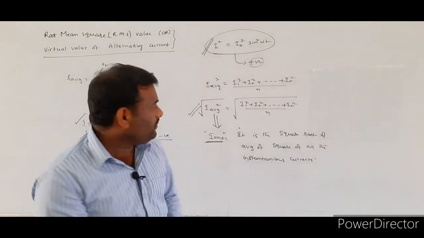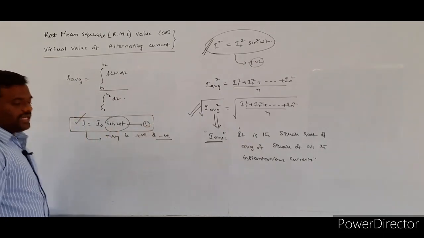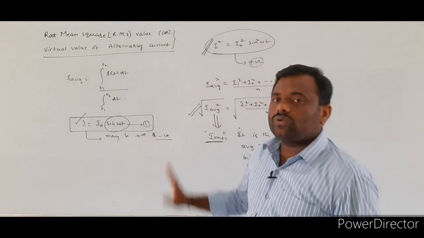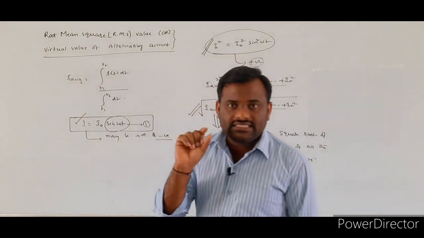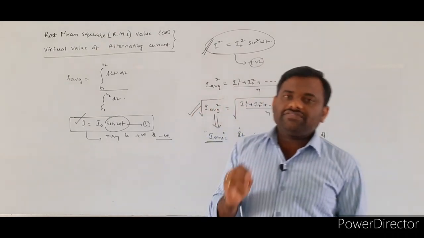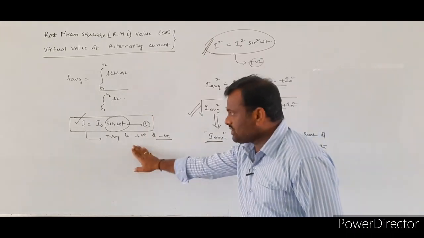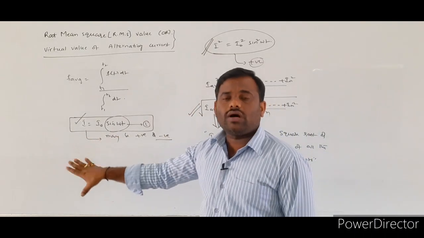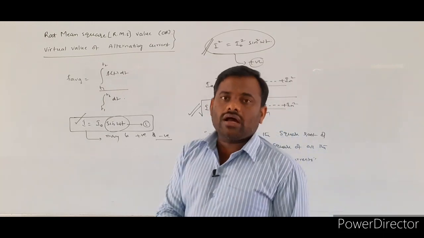Once again, if you take the instantaneous current, what is the general expression for the instantaneous current? I is equal to I naught sin omega t. So the value of the instantaneous current changes with respect to the sine function. If the sine function takes positive values, the instantaneous current will also be positive. If the sine function takes negative values, the instantaneous current is also negative.